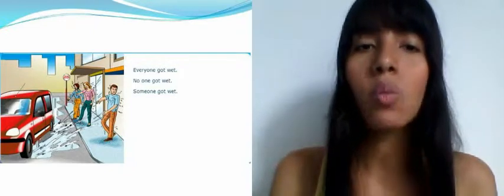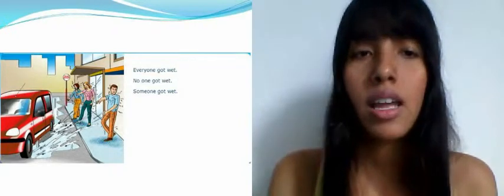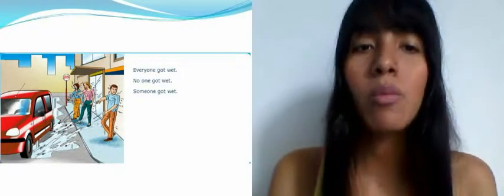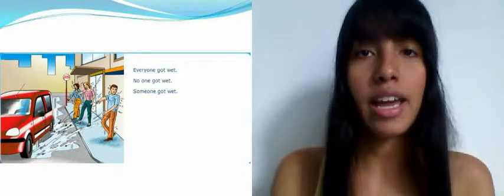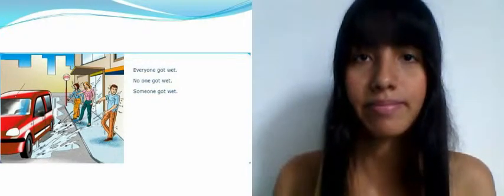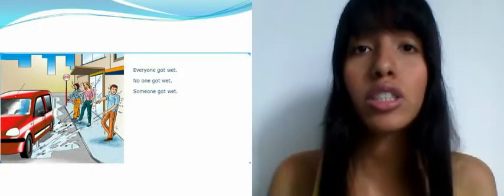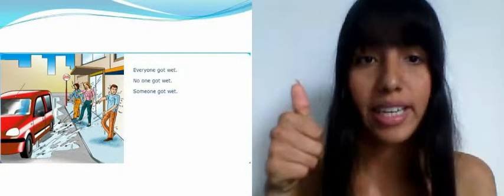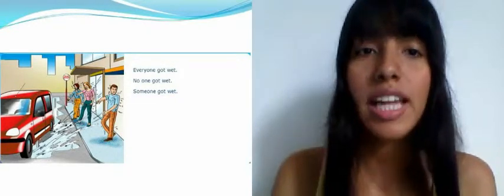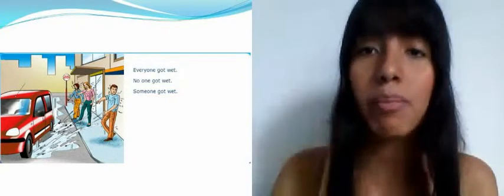Everyone got wet. No one got wet. And someone got wet. Which option do you think is the right one? Well, if you chose the first option, you are right. The right option is everyone got wet. See, all people.